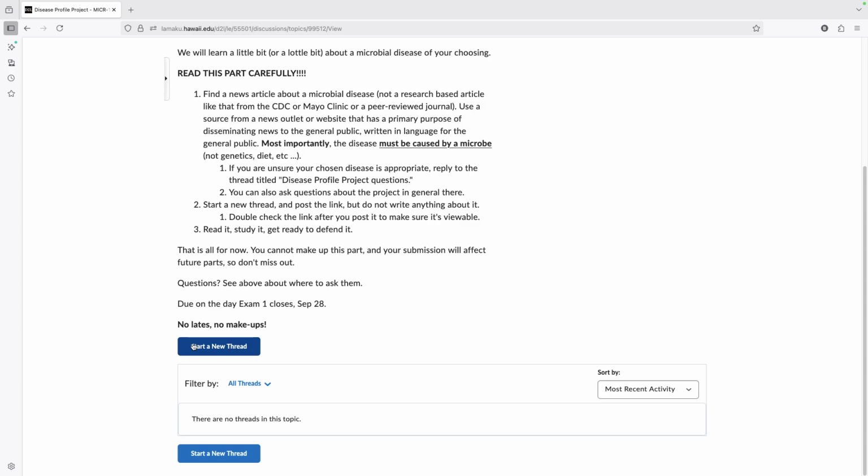Sometimes it gets posted in such a way, or we copied the wrong thing, and the link doesn't work. Just make sure the link works. Otherwise, you can't get credit for it. And it kind of goes without saying, but make sure you read it, study it, and get ready to defend all aspects of it. Okay, and that's it. You don't have to write anything. You just post a link, and that'll be part one.